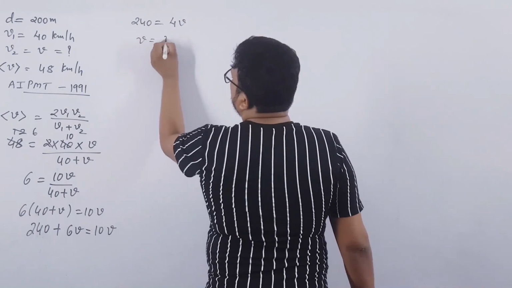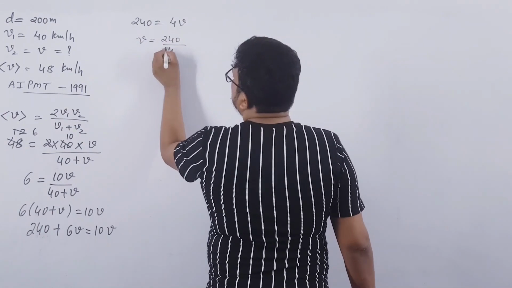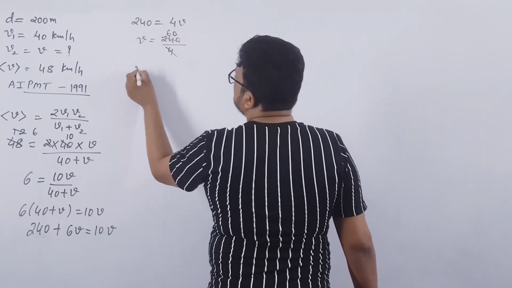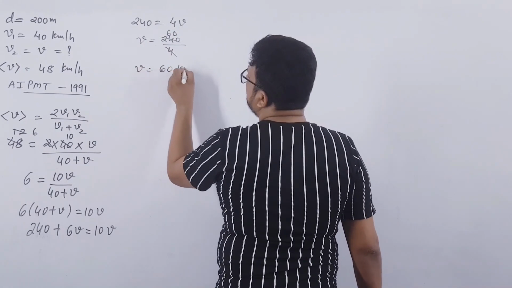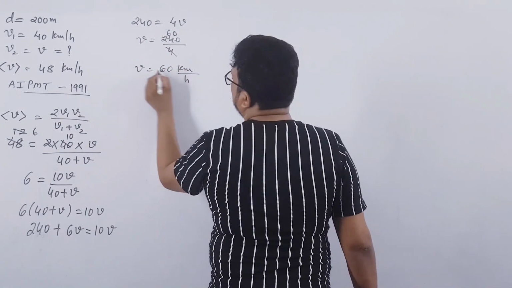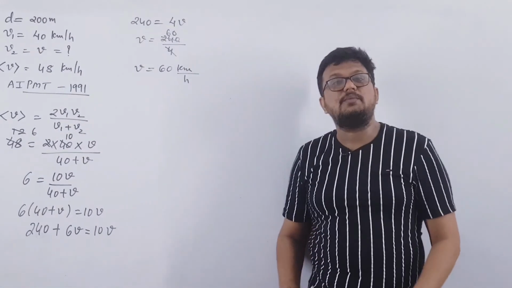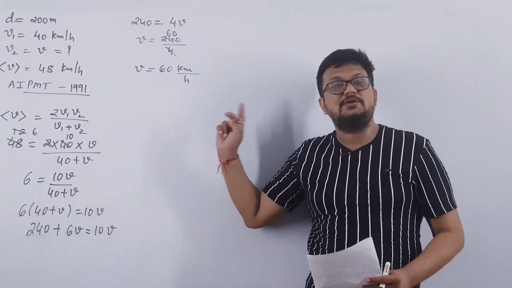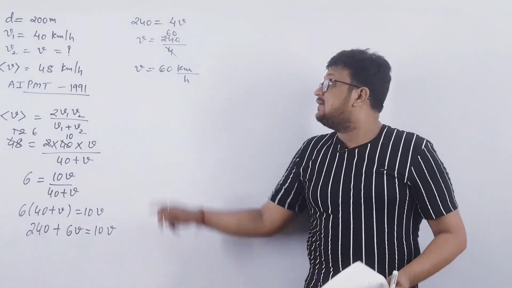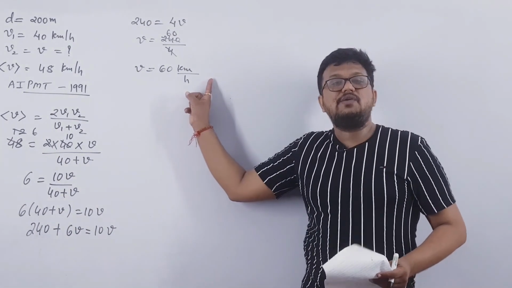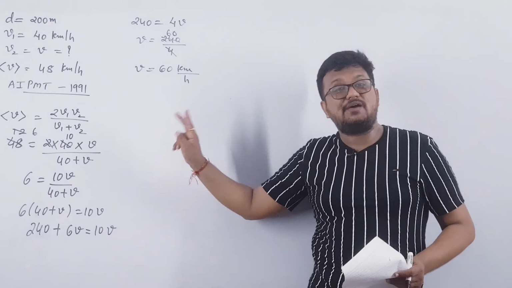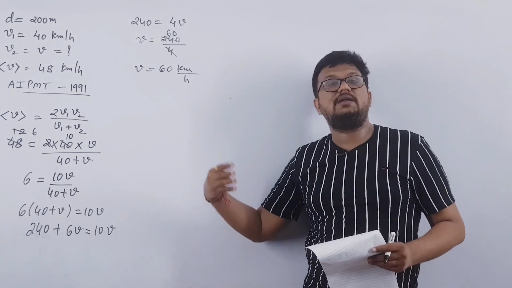So v will be equal to 240 by 4. 4 6 are 24 and 0 is there. So v will be equal to 60 km per hour. Clear? Exactly similar MCQ is MCQ number 10 which we have solved, right? Exactly similar to MCQ 10. In that this 60 was given and we have to calculate average velocity. In this average velocity was given and we have to find v2.